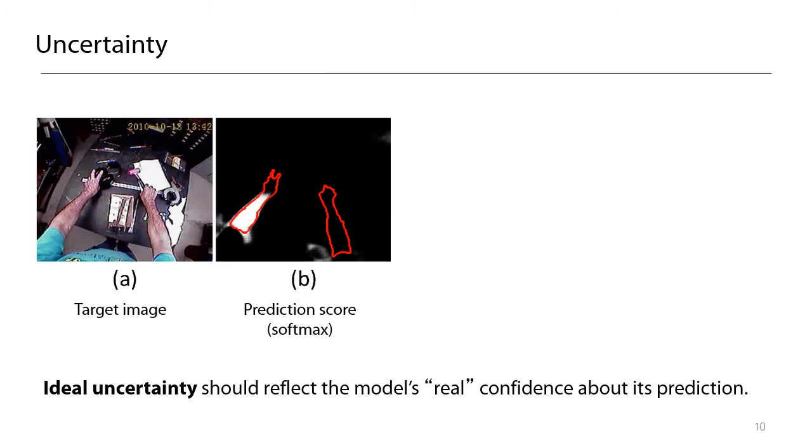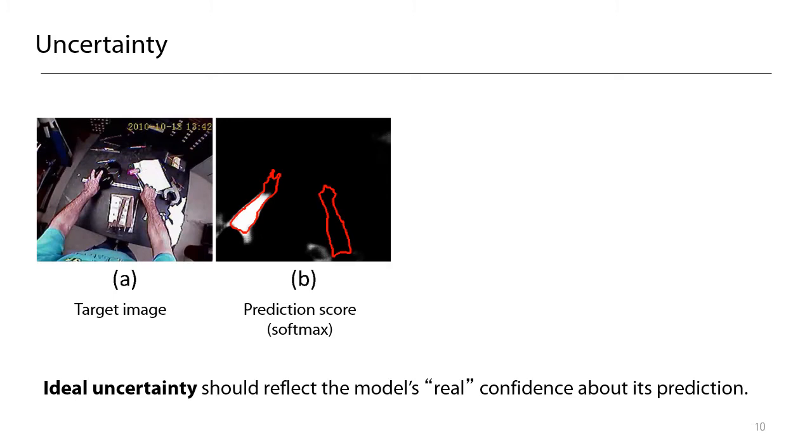We investigated the relationship between hand segmentation and the softmax-based prediction score, and we found that the prediction score has no direct relation with the model's confidence or uncertainty about its prediction. For example, Figure B shows the prediction score of hand region segmentation and the ground truth hand regions.